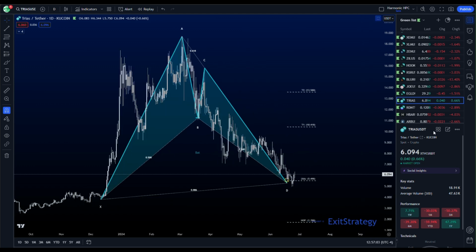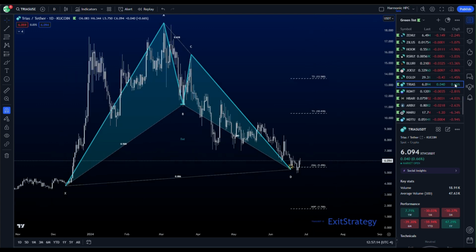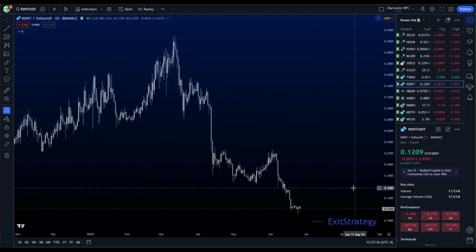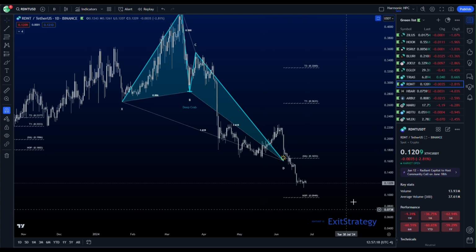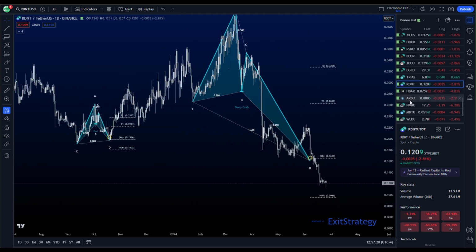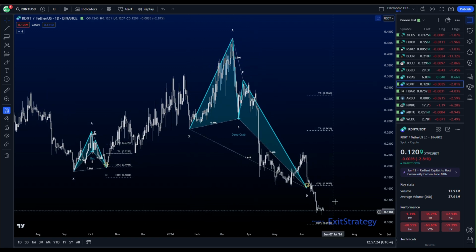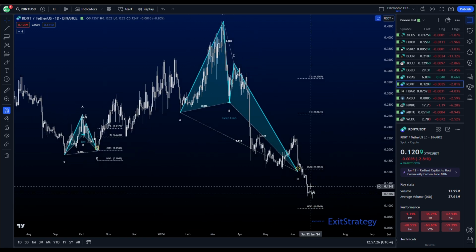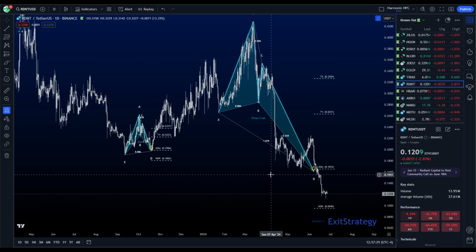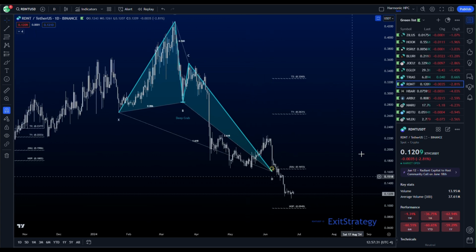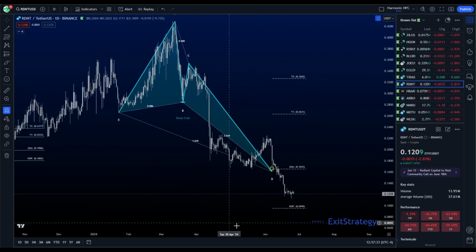Trios has a daily bat pattern. Had a reaction, came down under. Looks like we're reacting up again. Still need to break that trend line. We still need to see some momentum come in. As you can see, everything's red today, right? Because we are still in this little trading range, this chop, and we haven't broken out yet. But these patterns at lows are telling us, when we get this many daily patterns in a row, that's telling us something. It's telling us that we could be on the verge of a turnaround.